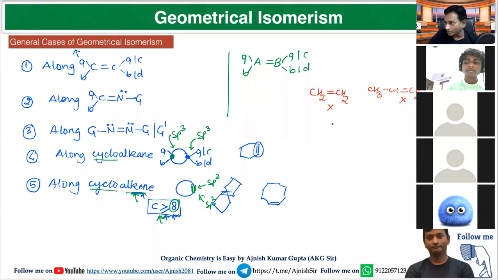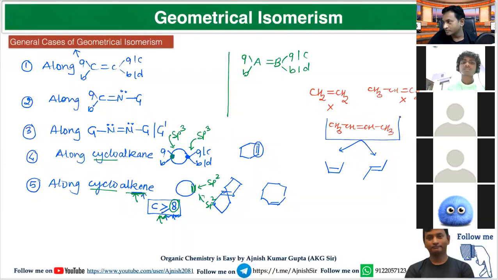Very good. Think for this molecule, CH3, CH, double bond, CH, and CH3. Look for this. Whether this molecule will show GI or not. Yes, very good. Yes, because this carbon has H and methyl, and this carbon has H and methyl. So the orientation of this molecule in space will be like this, both methyl groups on the same side, or it is also possible that both methyl groups are on opposite sides. So this molecule will exist in two forms. First will be like this and second will be like this.